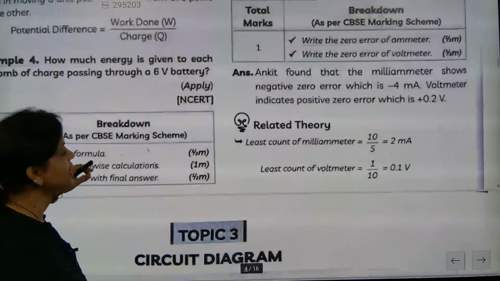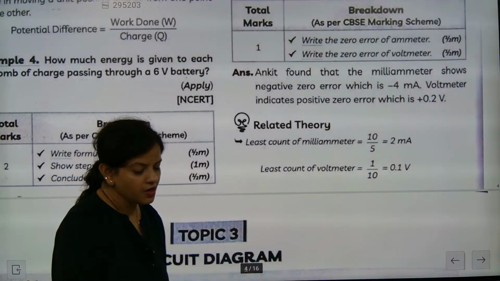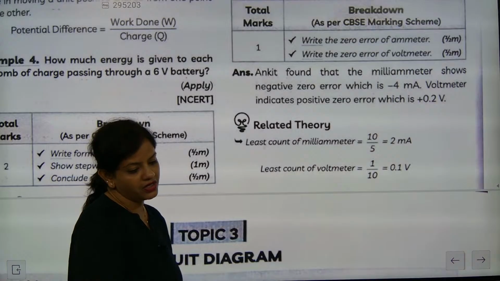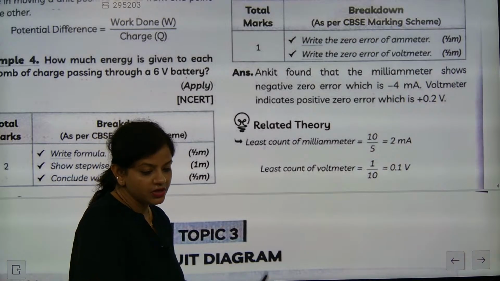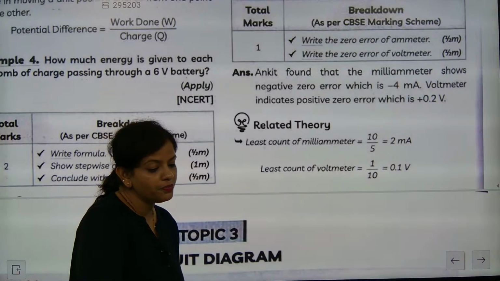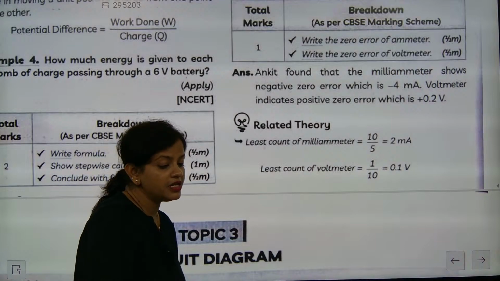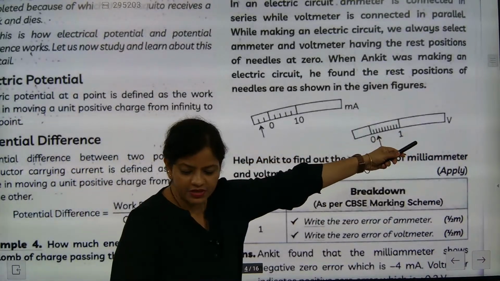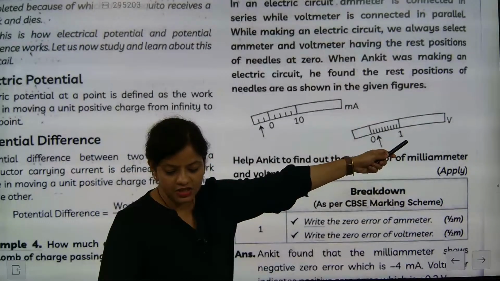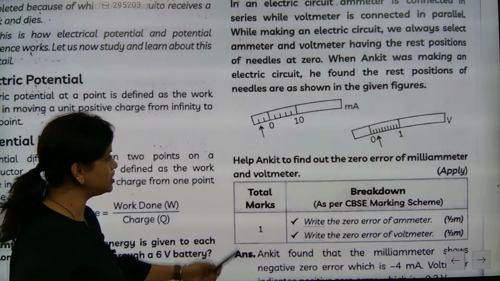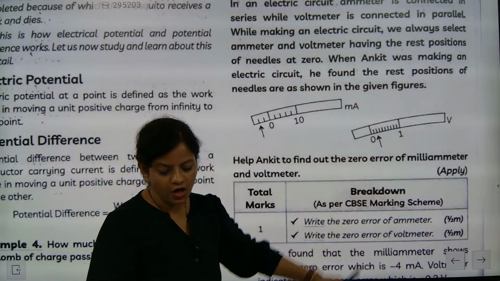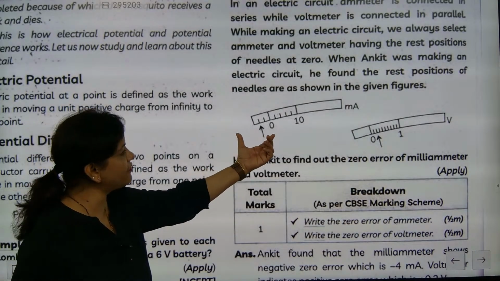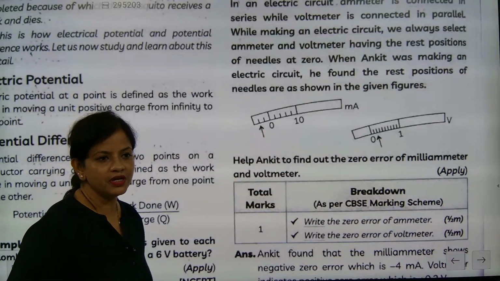Okay, we will see this type of questions better in the question part now. Like voltmeter recording and other parts will be there. They will definitely be giving us questions on this part. So least count they will definitely give. Least count of voltmeter, milliammeter will be there. See, look here, it is given. This is the milliammeter, this is for the ammeter and this is for the voltmeter. Understood? Can you check this one out? For the ammeter they have given certain parts, and for the voltmeter they have given.